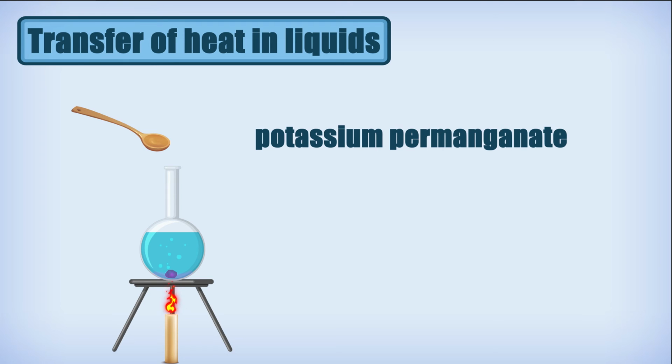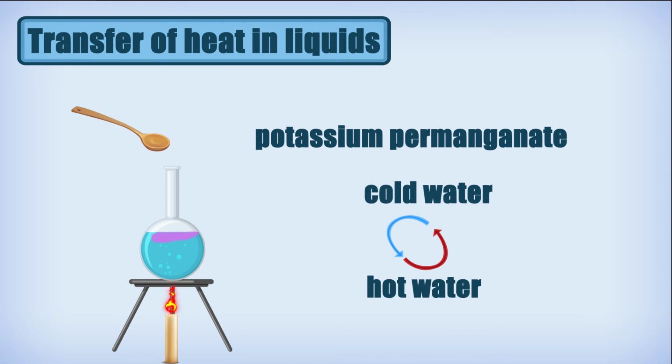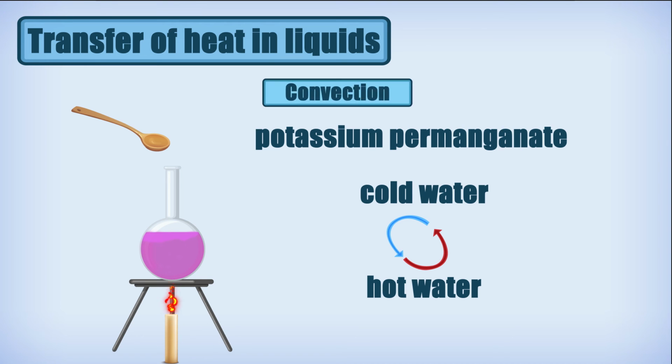When the water is heated, the water near the flame gets hot. Hot water becomes lighter and rises up. The cold water from the sides moves down towards the source of heat. This water also gets heated and rises up, and the water from the sides move down again. This process continues till the whole water gets heated. This mode of heat transfer is known as convection.